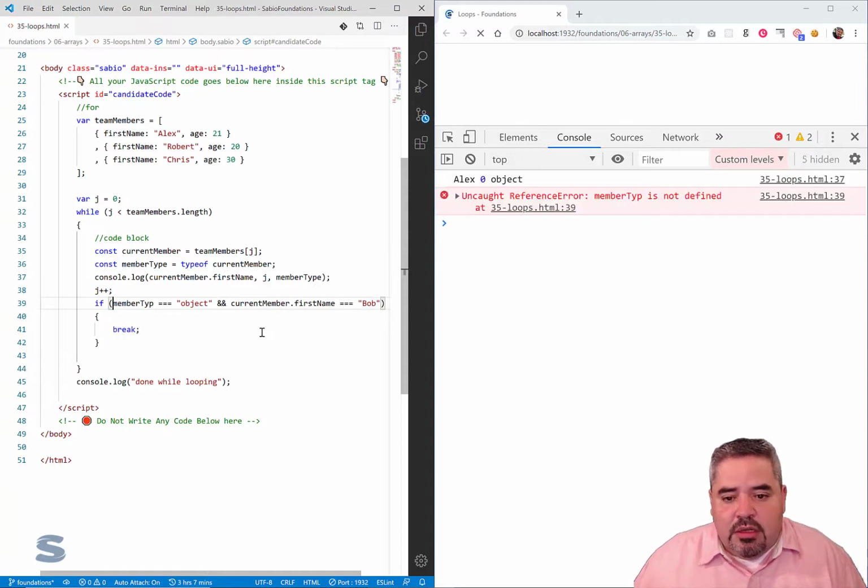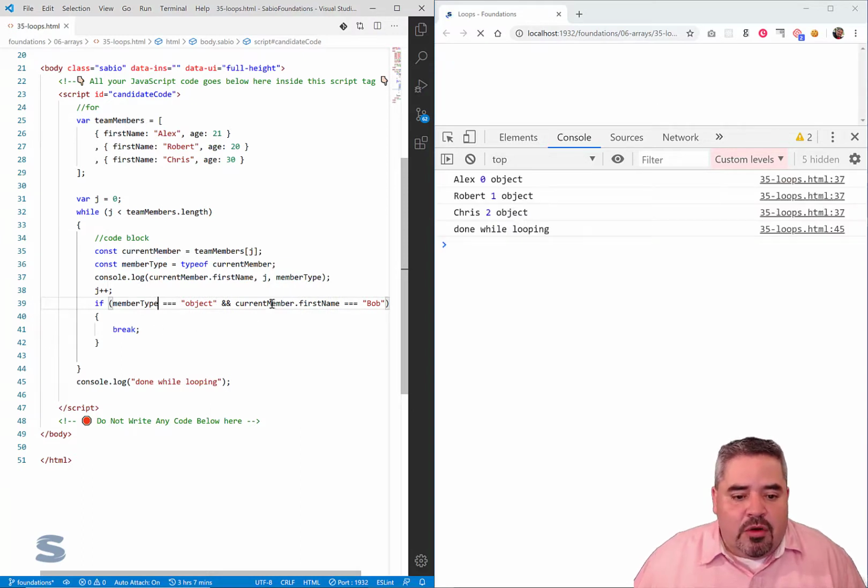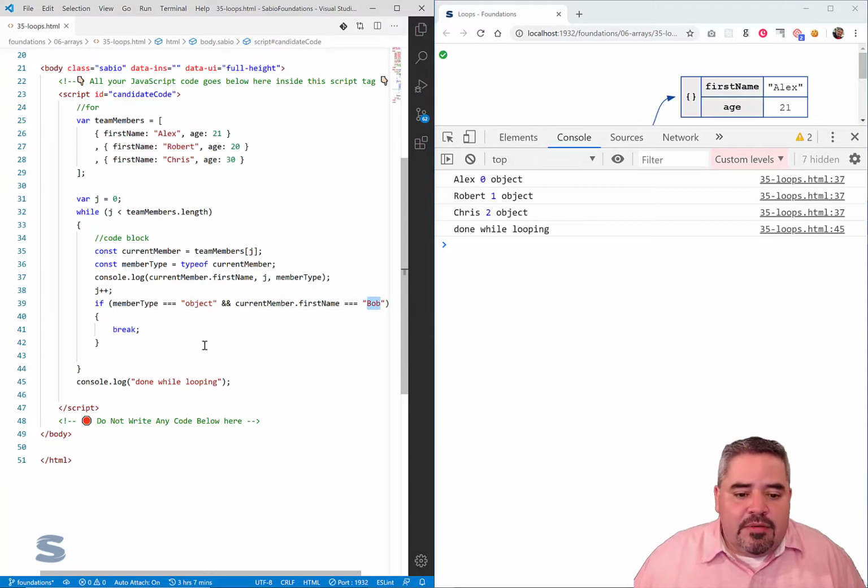So if the member type is object and the current member's first name is equal to Bob, then I'm going to go into here, because I'm done, I'm breaking my loop.